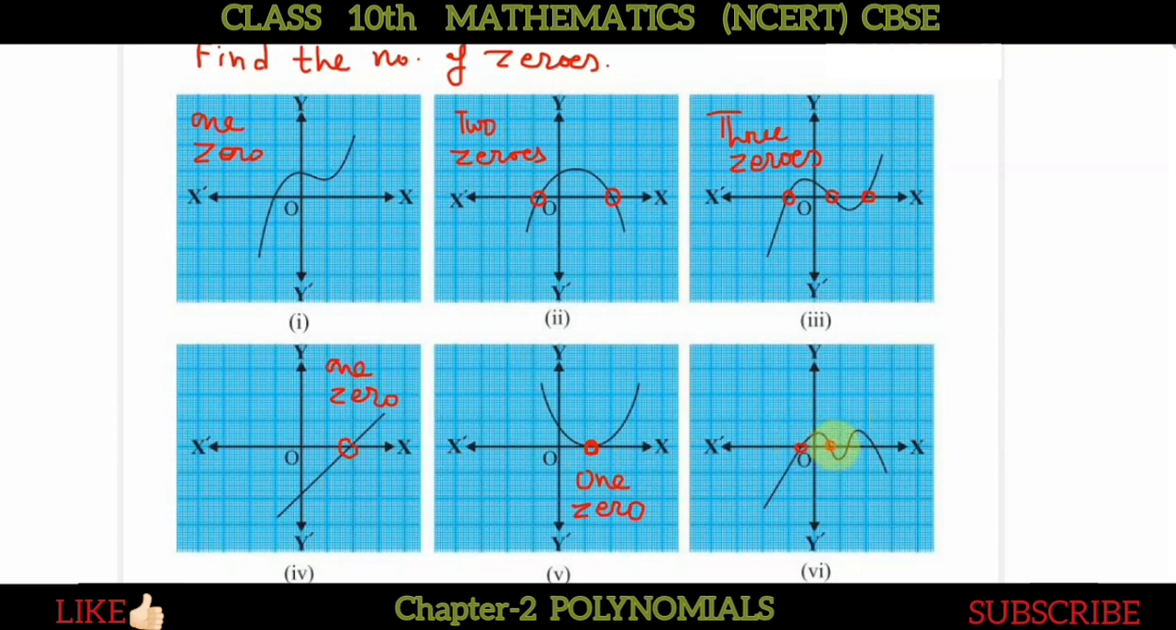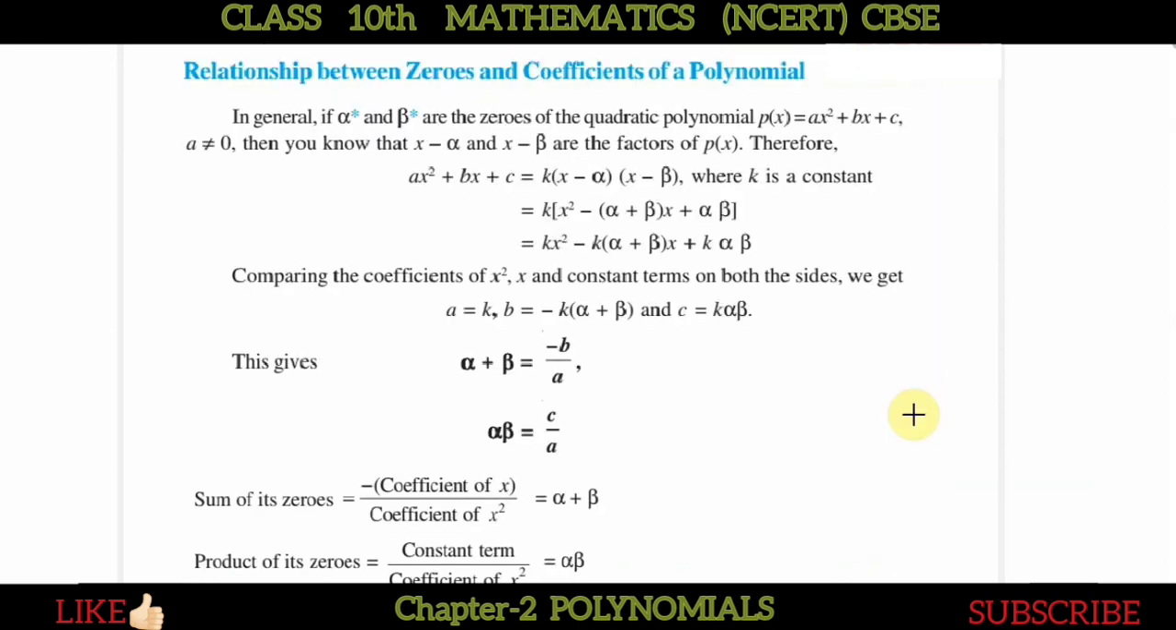Okay, so here how many zeros? 1, 2, 3 and 4. So there are 4 points at which this polynomial is intersecting the x-axis. So in this case the number of zeros is 4. Fine.